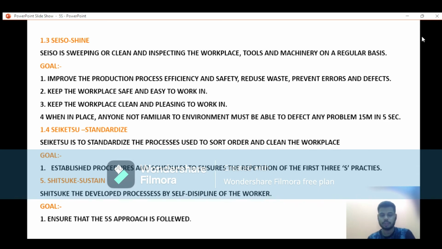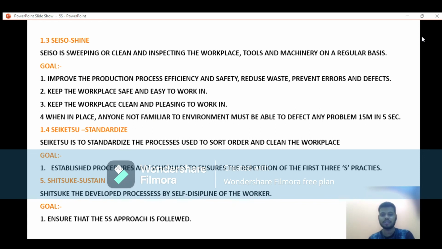So guys, shine means we have to clean the workplace as well as machinery and tools on a regular basis.